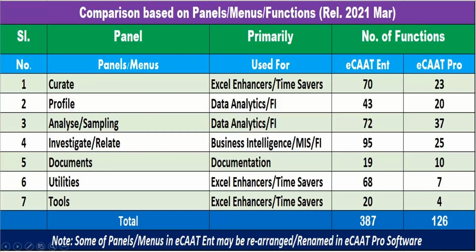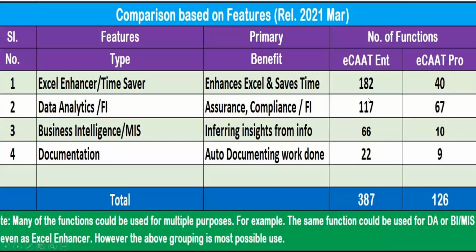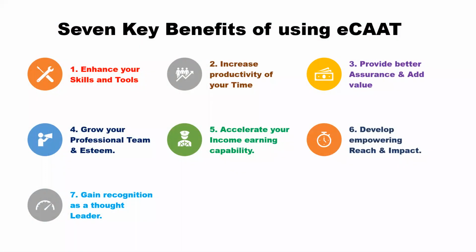Now this gives you a list of the functions which are there in ECAT Enterprise and ECAT Pro. If you look at it from the point of view of the features, this gives you a list of all the functions. So ECAT software has been designed like a 5-star buffet. Depending on the need, you can choose what you want. It is not necessary, to start using the software, that you learn all the 126 functions or all the 387 functions of ECAT Enterprise. Based on the Pareto principle, if you're able to use 20 to 30% of the functions, you'll be able to perform reasonably well in all types of audit.